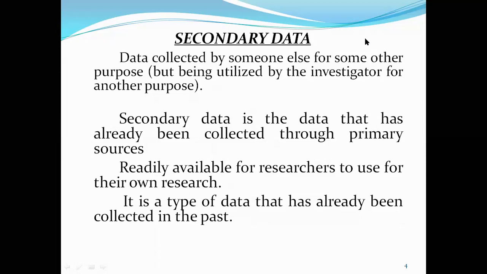Official publications of central and state governments. Sometimes the investigator may take the help of official publications of the central government and state government for gathering information. He may be conducting a study on national income or savings pattern or investment pattern or rate of employment. In that case, he may take the help of RBI publications or census or statistical abstracts that are published by every state government at state level.